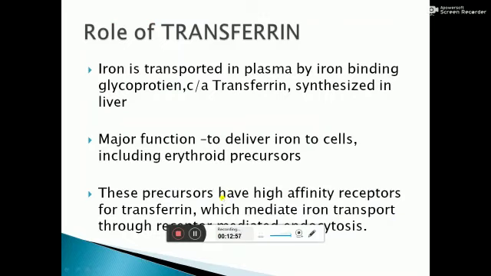The role of transferrin: iron is transported in plasma by an iron-binding glycoprotein called transferrin, which is synthesized in the liver. The major function of transferrin is to deliver iron to cells, including erythroid precursors for the formation of hemoglobin. So these erythroid precursors have high affinity receptors for transferrin.